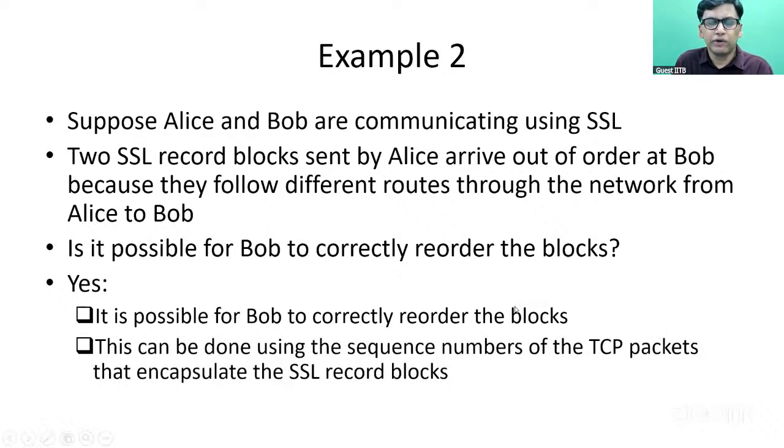This can be done using the sequence numbers of the TCP packets that encapsulate the SSL record blocks. The receiver Bob just has to consider the TCP packets which contain the SSL record blocks and use the sequence numbers in those TCP packets. Using those sequence numbers, Bob can correctly reorder the blocks. So in this way, even though there are no sequence numbers included in the SSL blocks, Bob can correctly reorder the blocks using the TCP packet sequence numbers.